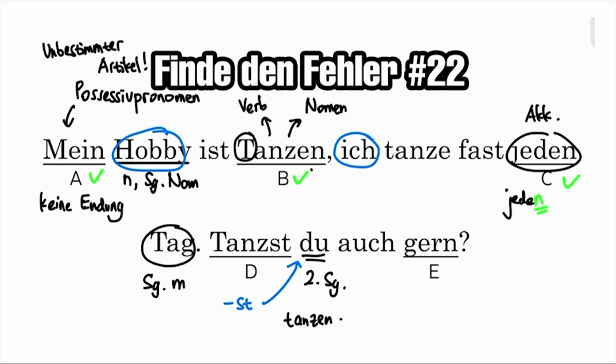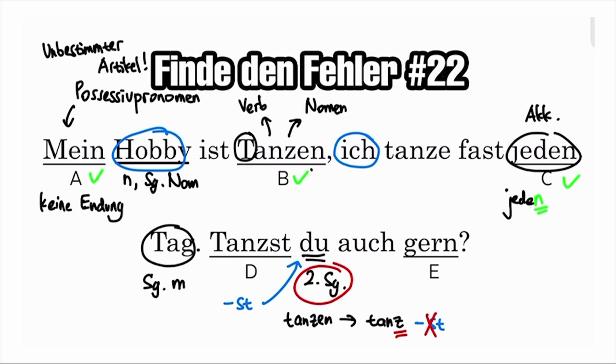The stem of the verb tanzen is tanz, and it ends with a z. This is a special case when we want to conjugate the verb in the present. Because it ends with a z, when we want to conjugate in the second person singular, we have to omit the s in st. So we would usually add st, but in this case we have to omit the s.